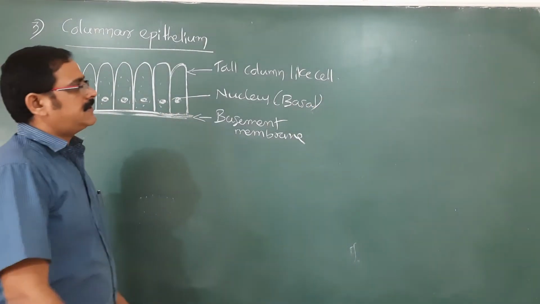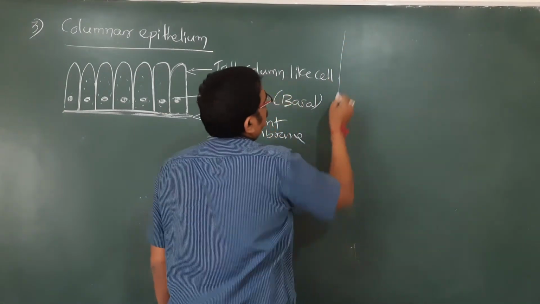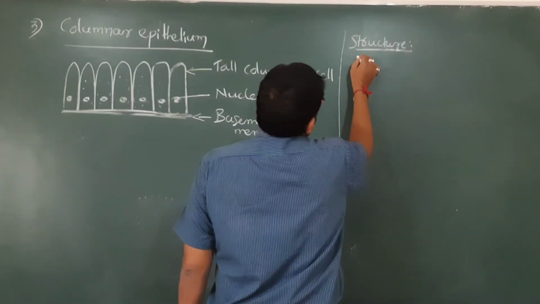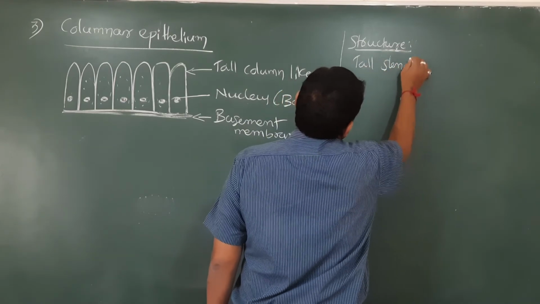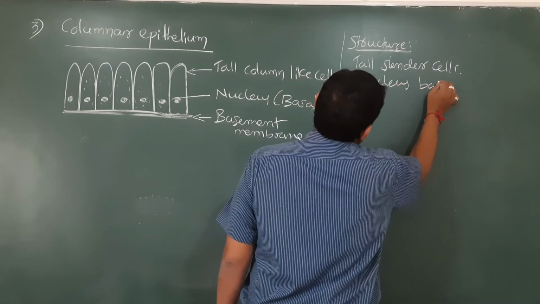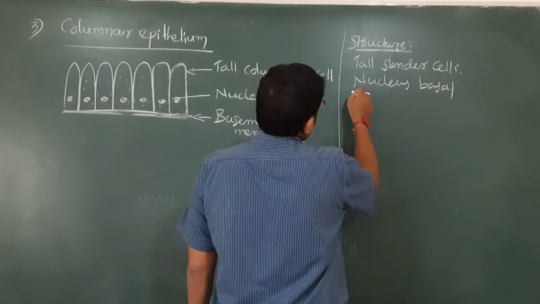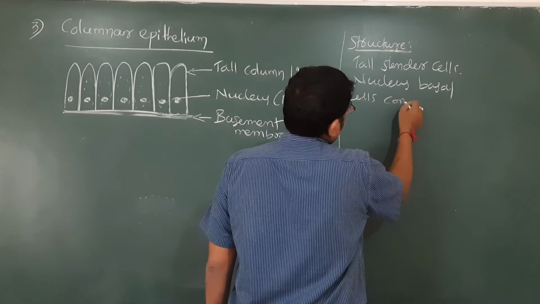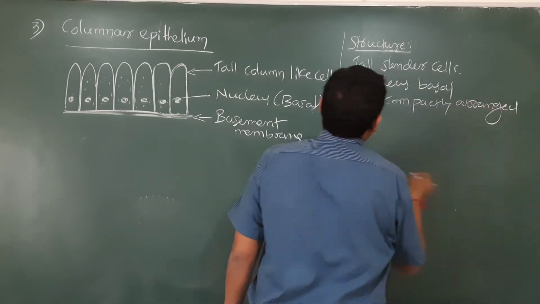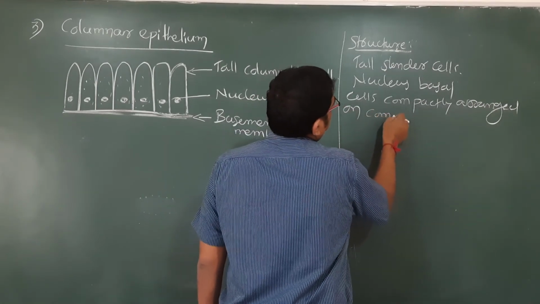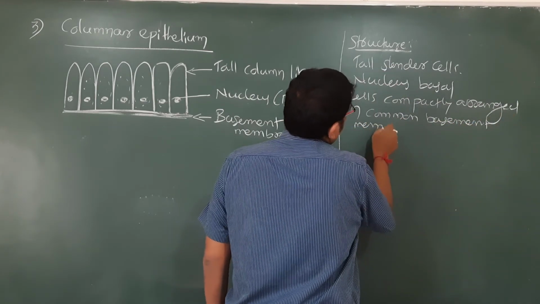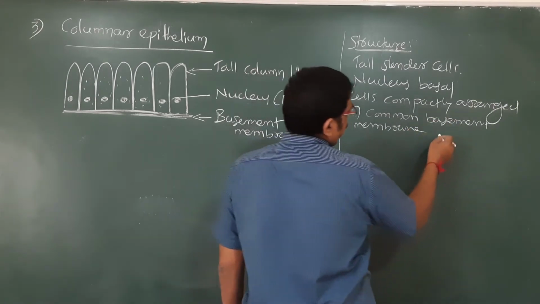So structurally, the columnar epithelium has tall, slender cells, nucleus basal, and cells compactly arranged on a common basement membrane without intercellular space.